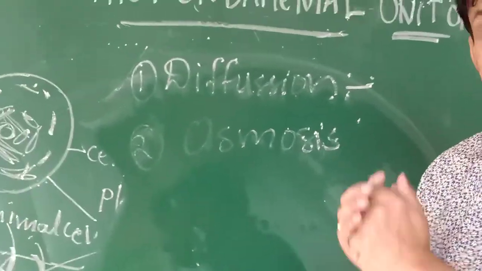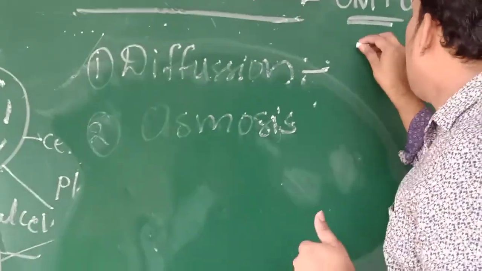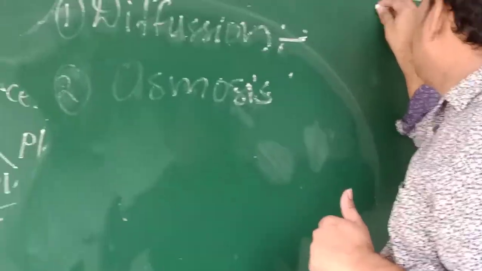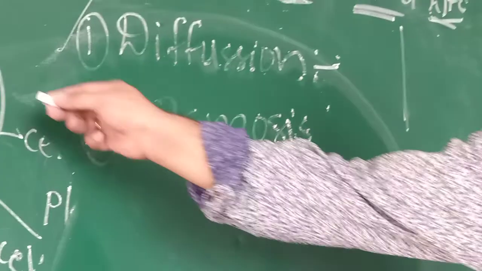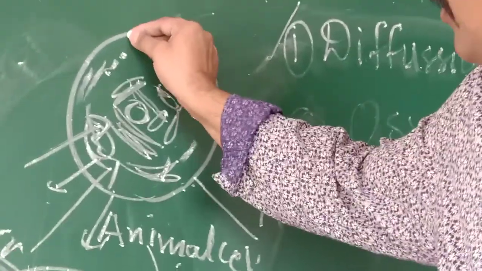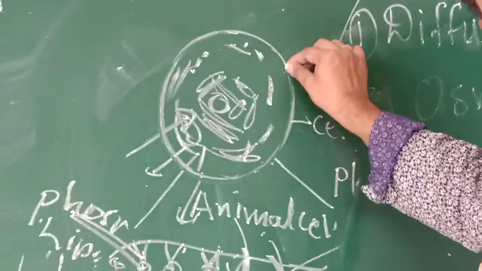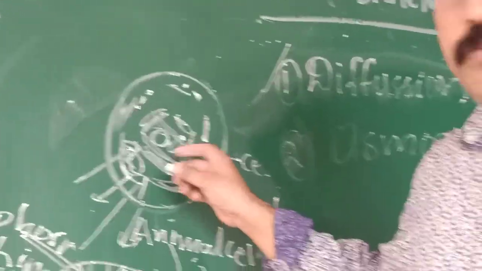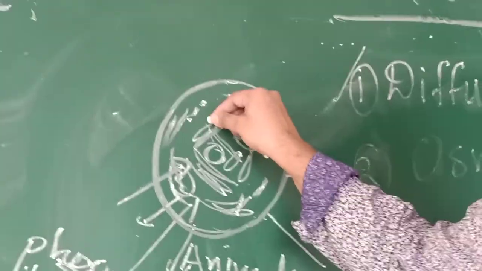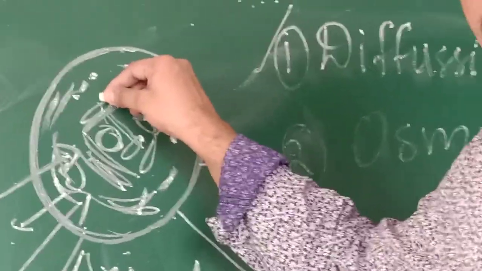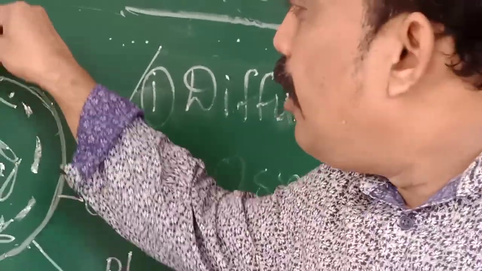Diffusion means what? Substance moves from, so very simple. For example, here I will draw. Okay, this is the plasma membrane. If you observe the outer covering layer of the cell, we can call it the plasma membrane or cell membrane. Focus here. For example, this cell requires oxygen. All animal cells require oxygen.